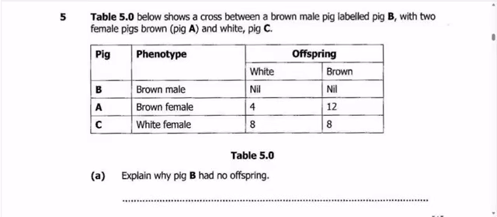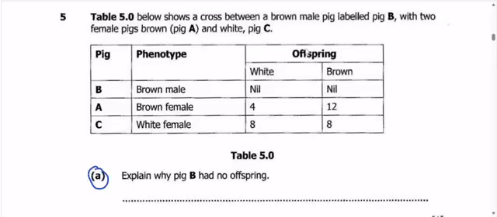In the first row, we have pig B, the brown male pig, and it has no offspring. Then we have pig A, the brown female pig. When it is crossed with pig B, they have 4 white offspring and 12 brown offspring. When pig C is crossed with brown male pig B, they have 8 white offspring and 8 brown offspring. So we are going to start with our question A right here.